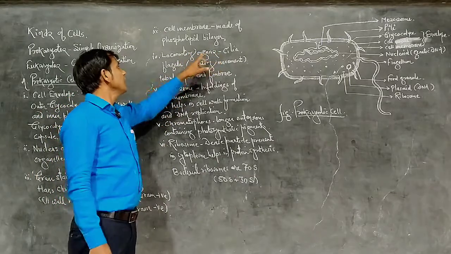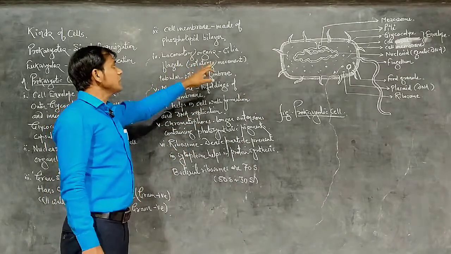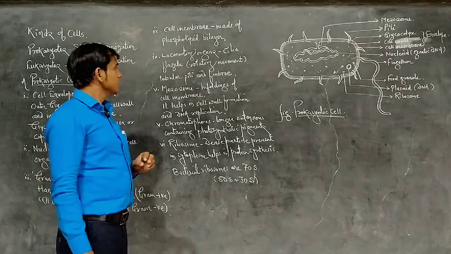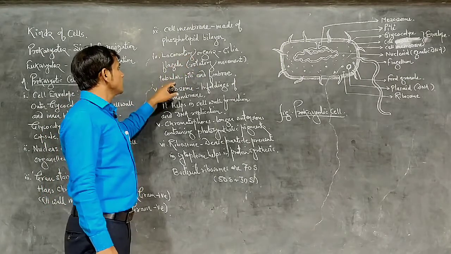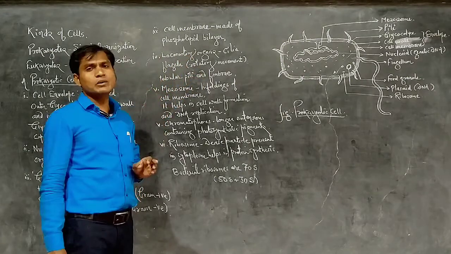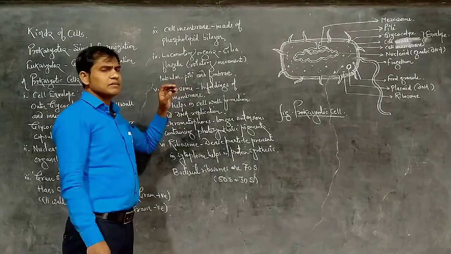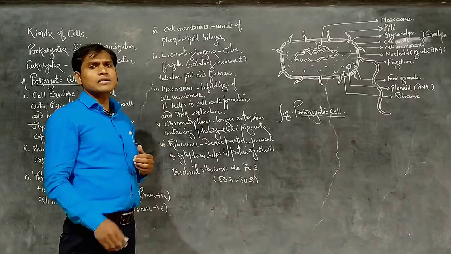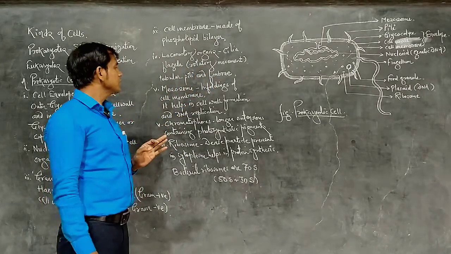Cilia and flagella are locomotory organs which have rotatory movements. Other than cilia and flagella, there are also tubular pili and fimbriae. Tubular pili help in intercellular communication. This is our clinging movement.